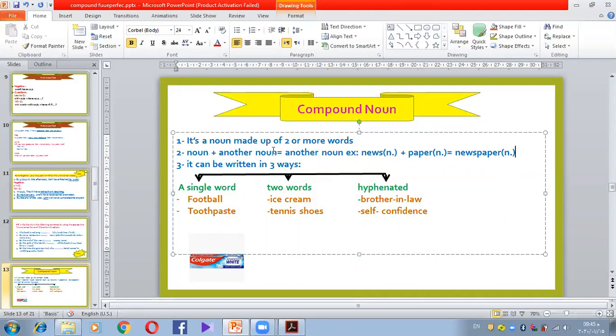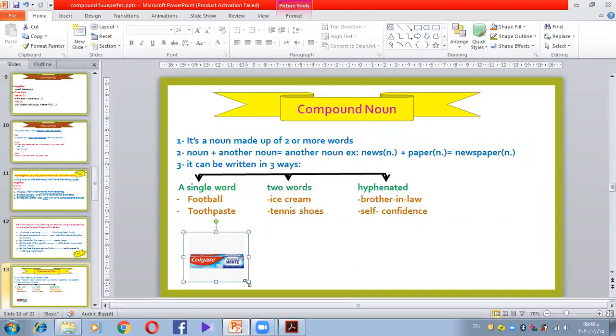A compound noun can be written in 3 different ways, 3 different styles. Number 1, a single word. It could be written as one word, like this: foot and ball. So it's football, consisting of foot and ball. Football is one word. There is no space between foot and ball, right?